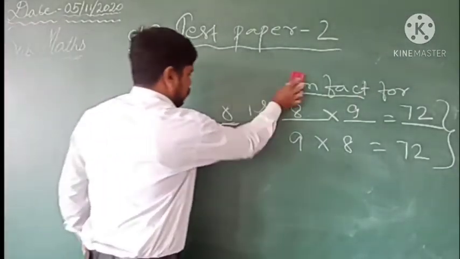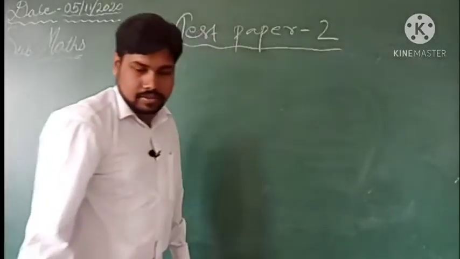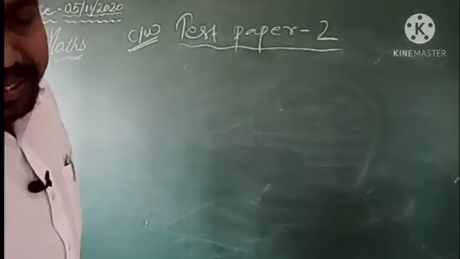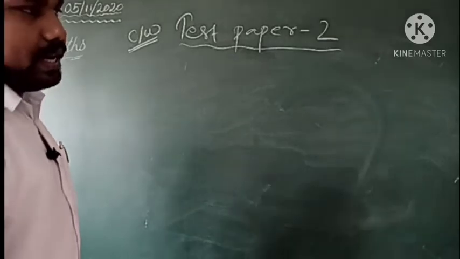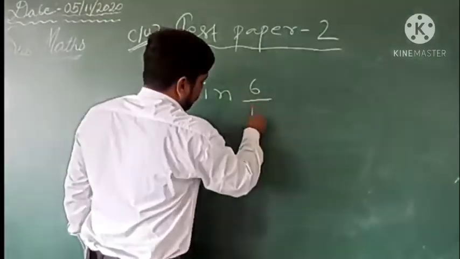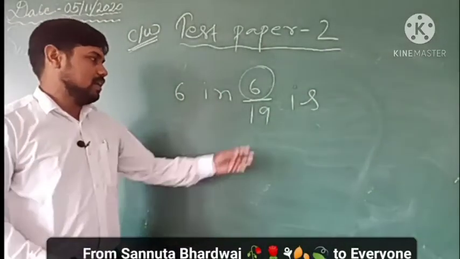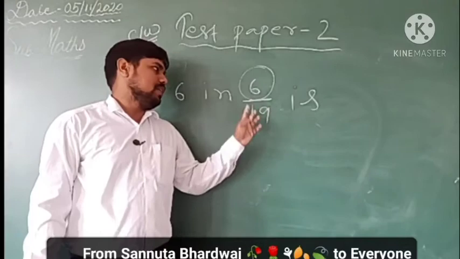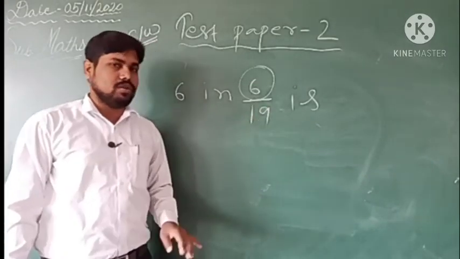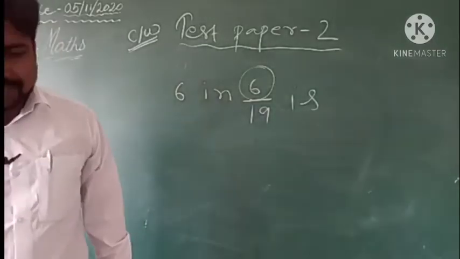Next, moving to the next question of FIB, fill in the blanks. 6 in 6 by 19 is, so very easy. Where is 6? It is in the numerator, and 19 is in the denominator. We have studied that any number is numerator divided by denominator. So the answer will be numerator. So 6 is in numerator.